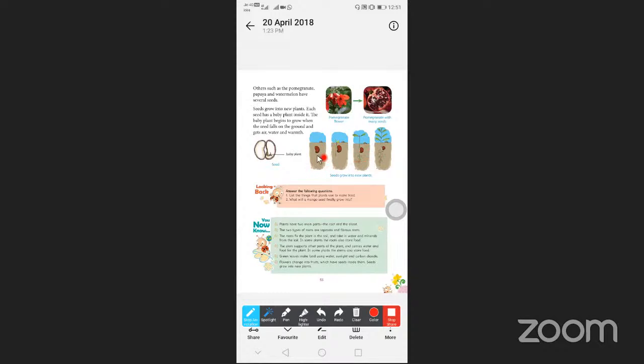And get a seed. Okay, so some other flowers. This is the pomegranate flower. The pomegranate flower can turn into one fruit. The fruit contains several seeds. So the several seeds, after eating, if anyone is not eating and you throw them on the ground side,